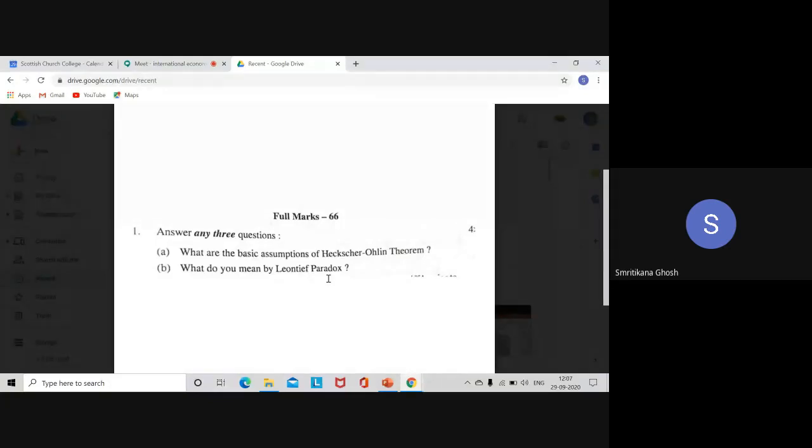So you have to explain the paradox very extensively. Then after, just give the points that show how you can explain that paradox. Only 3 or 4 points is enough for the answer, if the full marks is 4. So I hope there is no problem with these 2 questions with anyone.